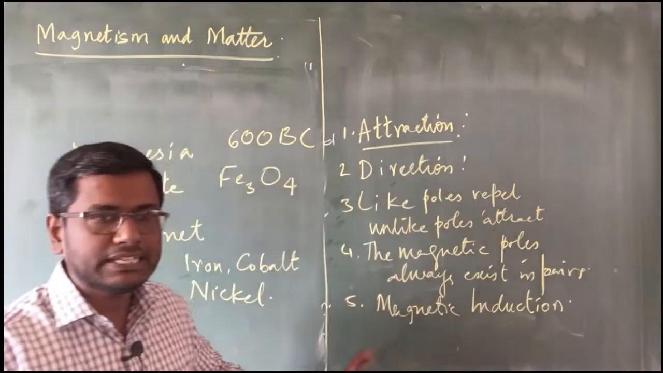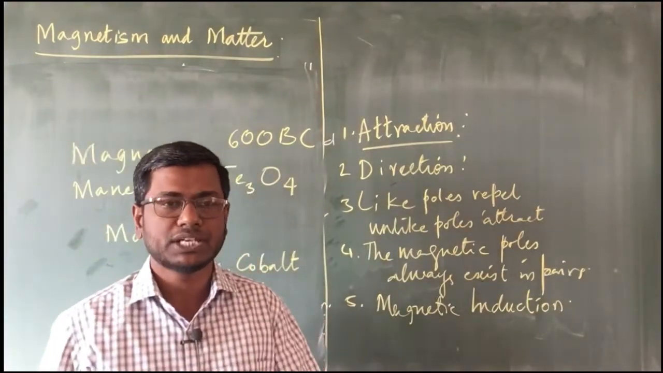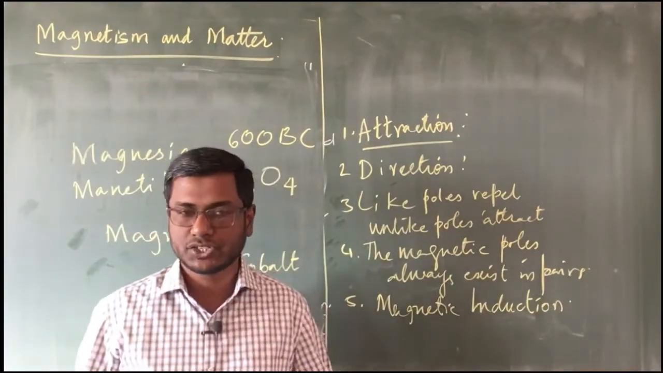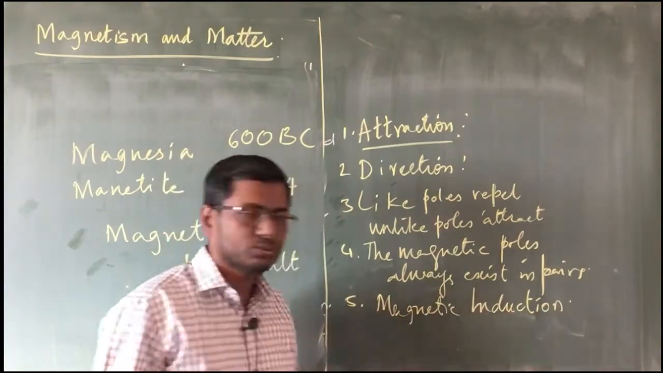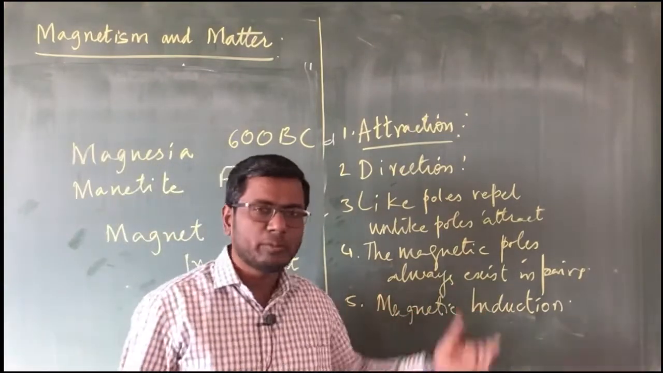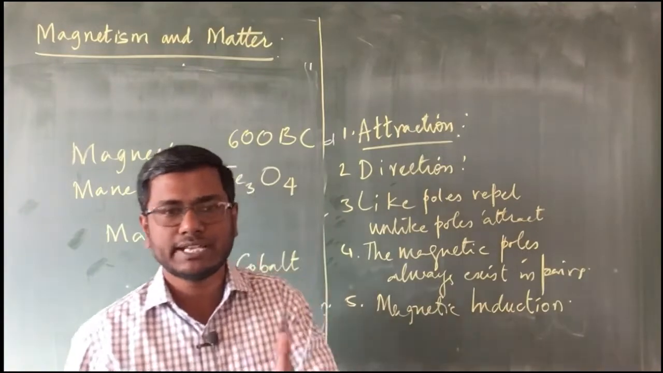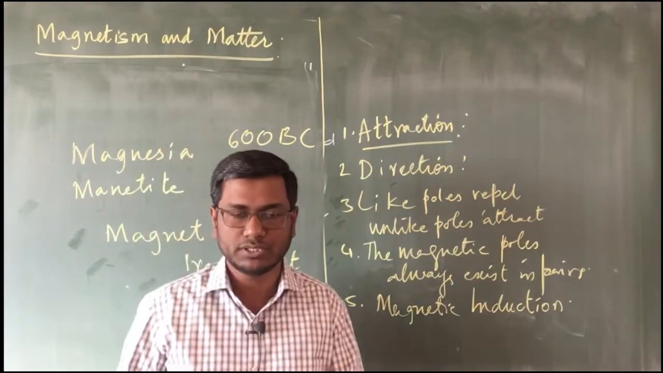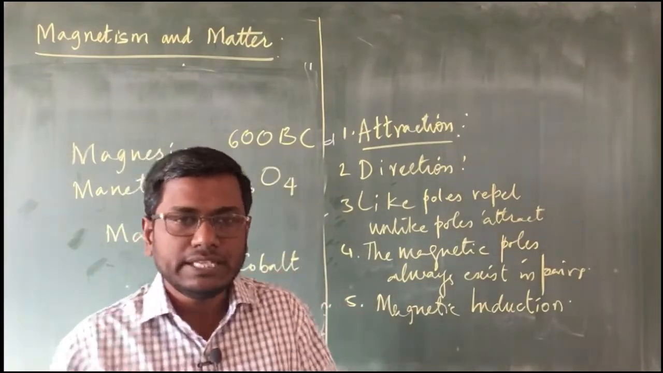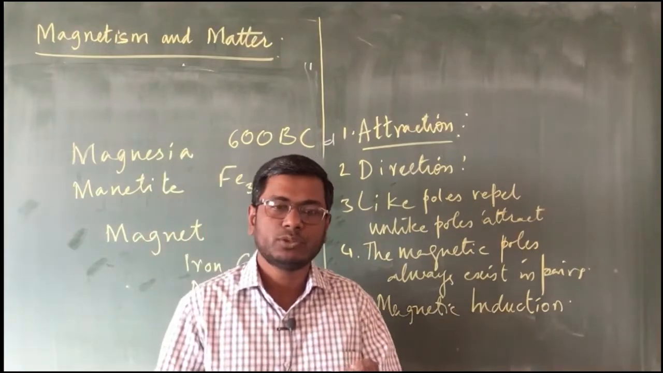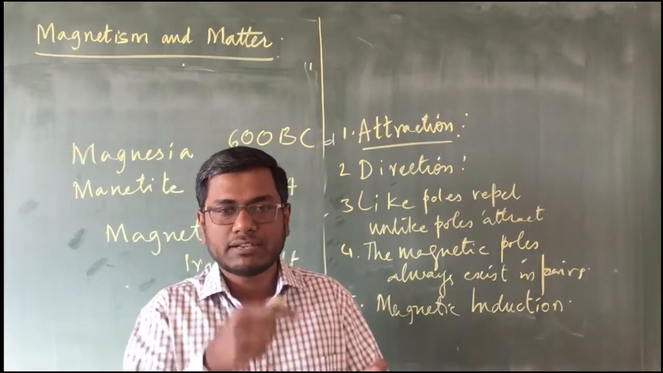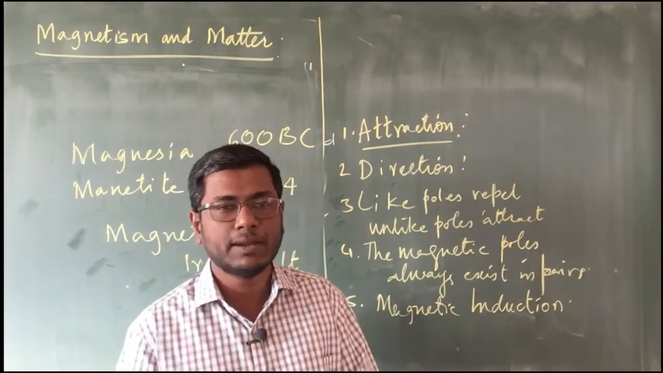Now, this is slightly different from what we are going to study in chapter 6, that is electromagnetic induction. But for now, we are going to see only the magnetic induction. This is again a common thing which you may have observed at your home. If you have a magnet with you, if you take a pin near that magnet and if you take another pin near to the first pin, that first pin is going to attract the second pin.